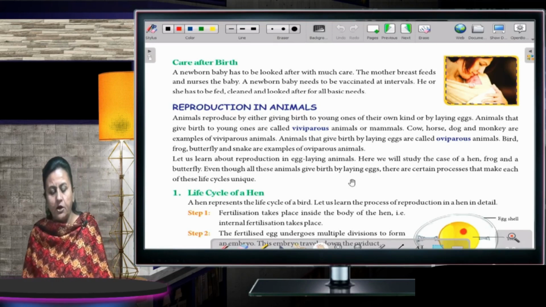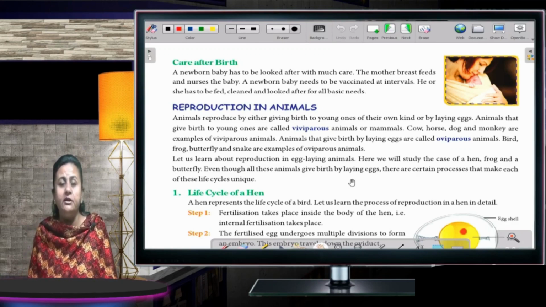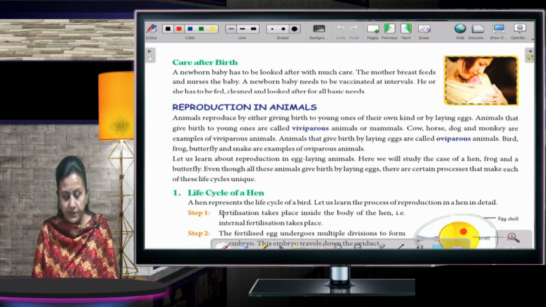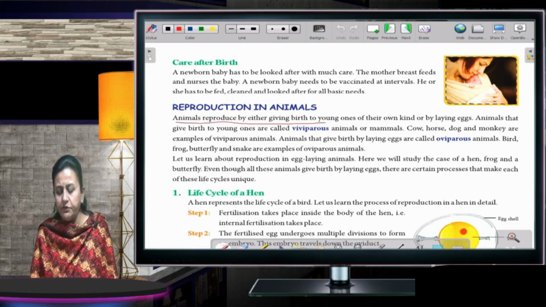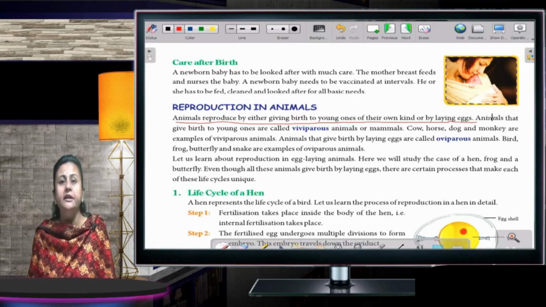Okay. Now, reproduction in animals. I have spoken about reproduction in human beings. Now we'll move on to reproduction in animals. Animals reproduce by either giving birth to young ones of their own kind or by laying eggs. Either they give birth or they lay eggs. Human beings only give birth. They cannot lay eggs. But in the case of animals, both can be done.